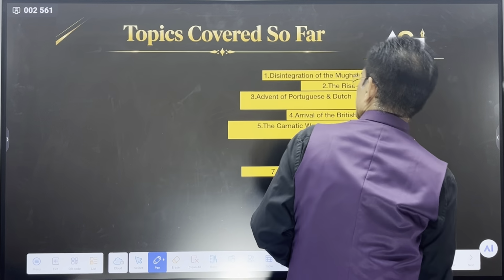Now came Lord Hastings. And Lord Hastings started developing what you call the policy of paramountcy. Have you heard about it? Lord Hastings said that now I am not going to treat you like our partner. You are subordinate, and we are the paramount power. So Bajirao too was disturbed. He was getting some privileges, some benefit, but Lord Hastings came out with the policy of paramountcy.